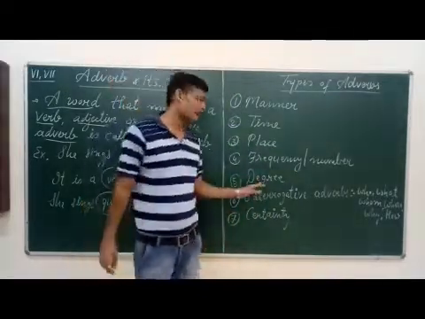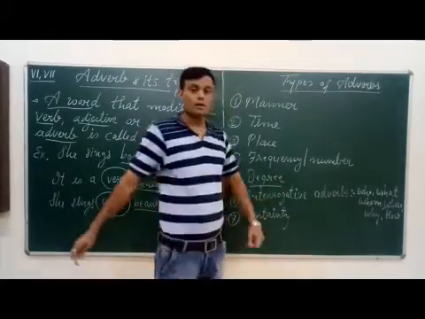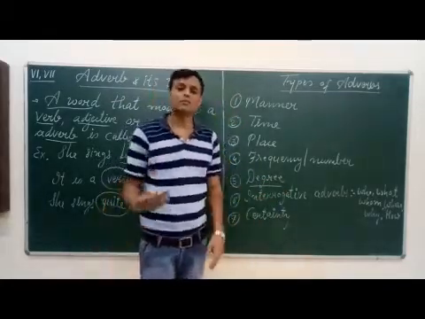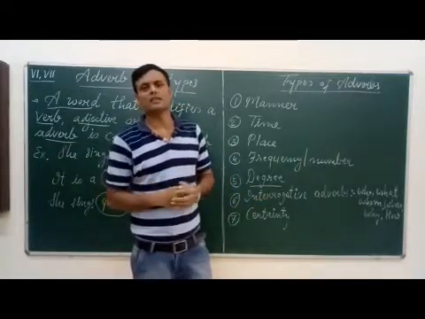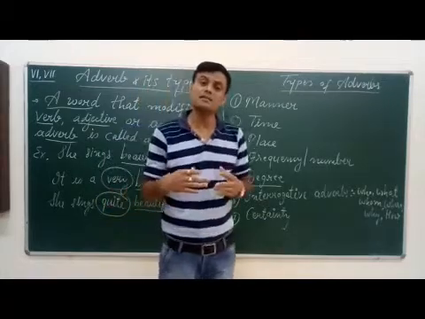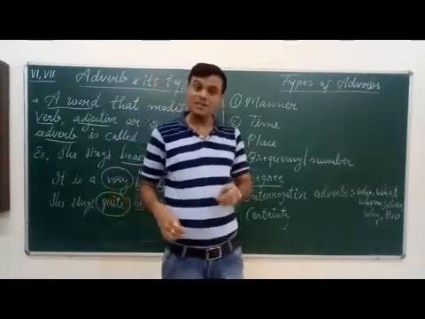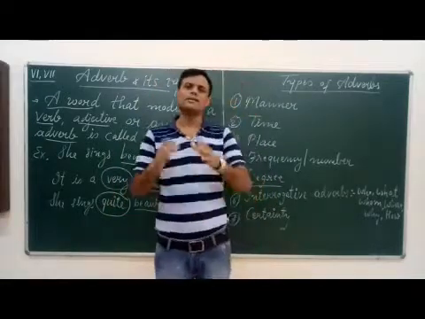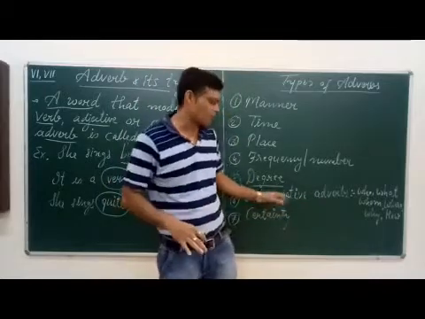Next comes adverb of degree. To what extent the action is done, or when an adjective or adverb is modified by a word, that word is an adverb of degree.